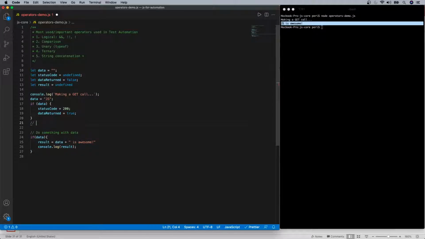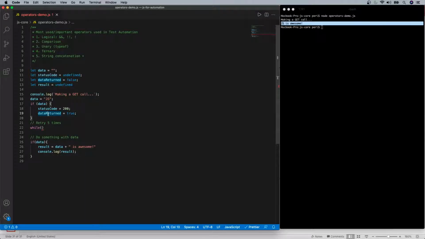So, retry. How are we retrying it? We know that the while condition looks for some condition, and if the condition is met, it executes a number of times. So let's assume that a variable set as a flag tells us whether the data is returned or not.